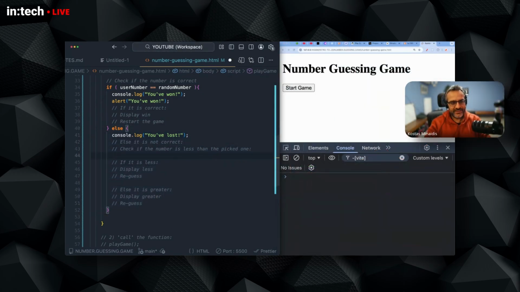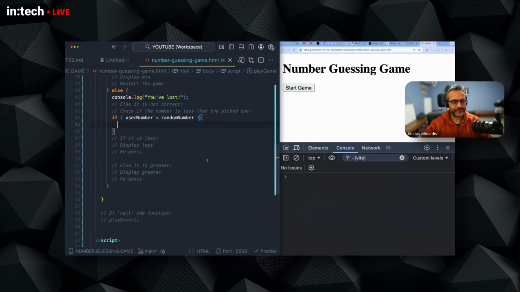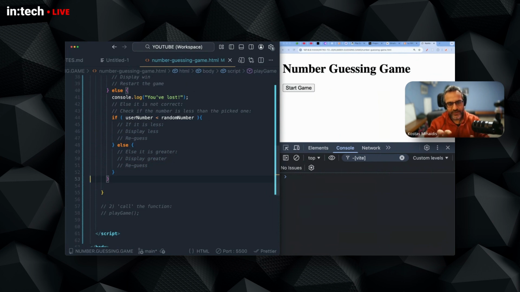Now, inside this second right branch, I will say if user number is less than random number, we do something. So if it is less, we do something else. Else, if it is greater, we do something else. And as you can see, I move my pseudocode around, so it will help me focus on a particular code block, okay? Because the if it is less logic goes here, and if it is greater, logic goes here.